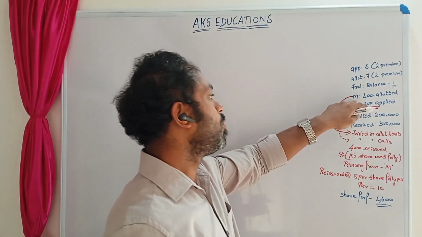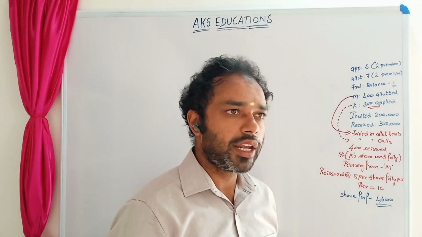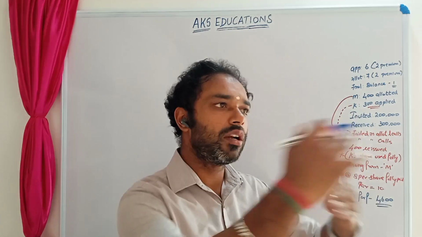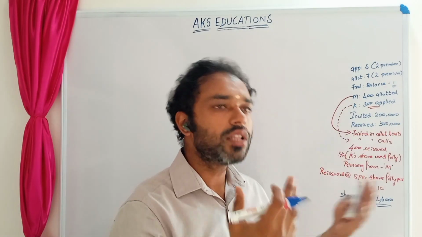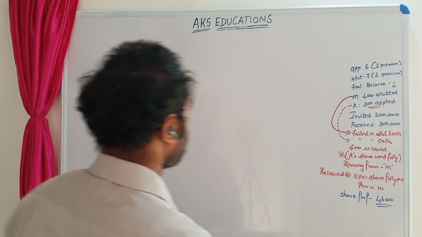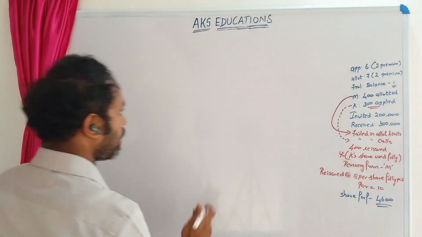We need to know how much of M's has been forfeited and how much of K's has been forfeited. Only if you know that can you do it separately. Or else it's very difficult to do it. Alright, so let's see how it is done. So please understand the working.